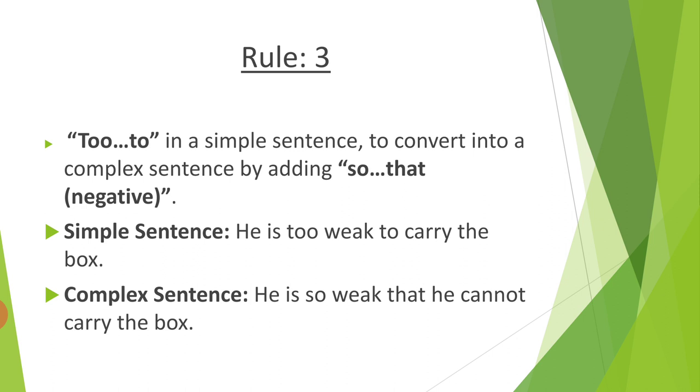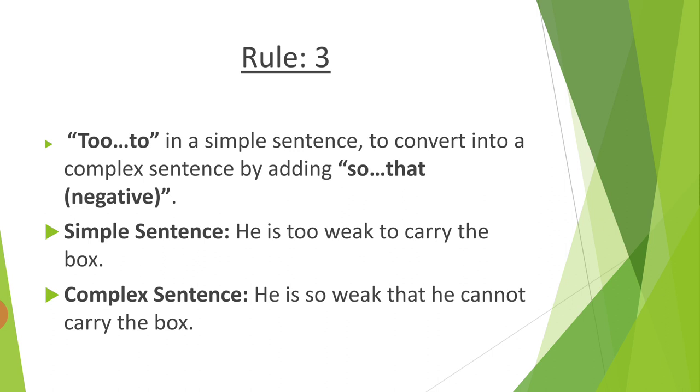Now rule number 2, TOO and 2. So TOO and 2 in a simple sentence to convert into a complex sentence by adding so that. TOO and 2, you have to remove this 2, you need to add so that, and make sure that you make your sentence negative. Okay, so this is the example.